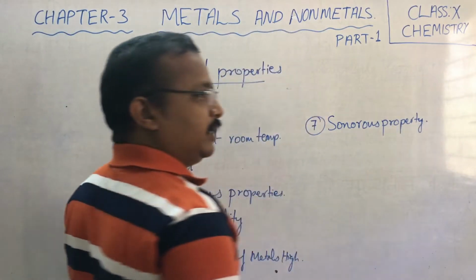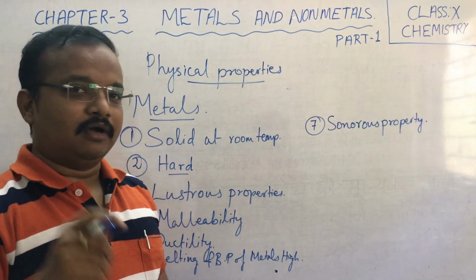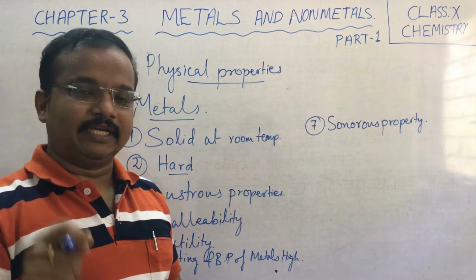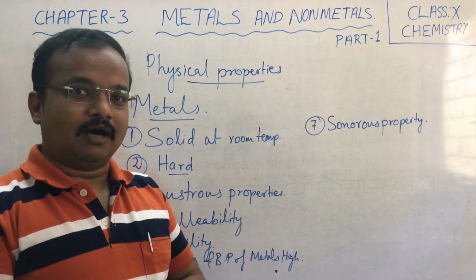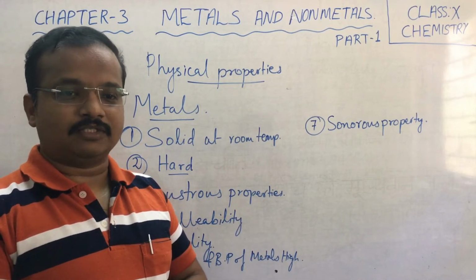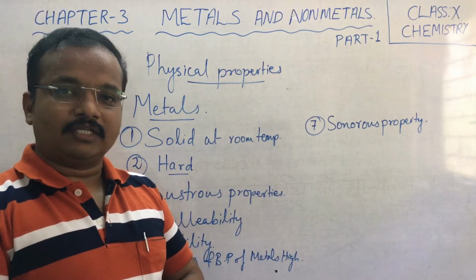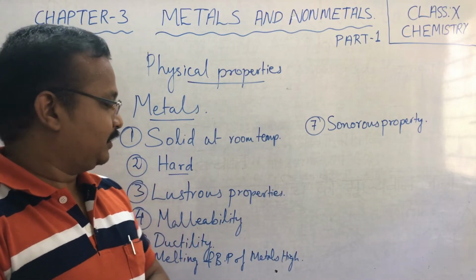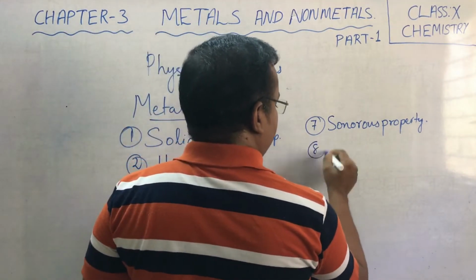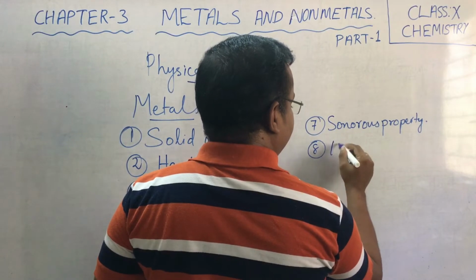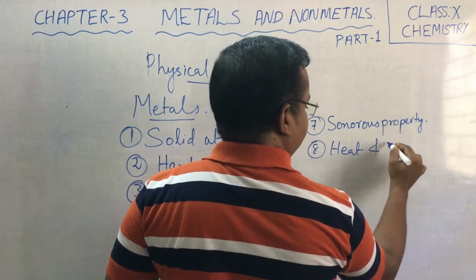Means, in the temple bells and church bells and all, when they are hit with hard objects, they produce waves like ringing sounds, correct? That is actually due to the property called sonorous property, correct? Now metals also conduct heat as well as electricity.